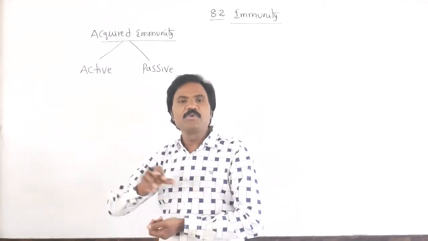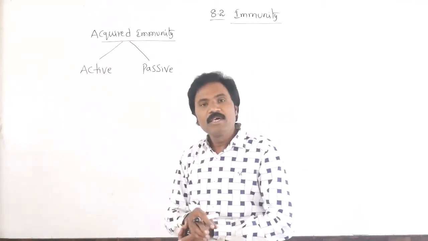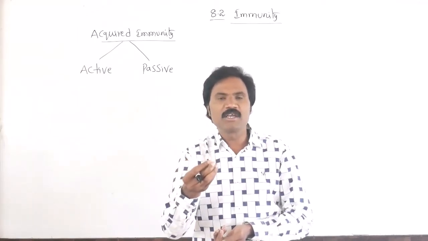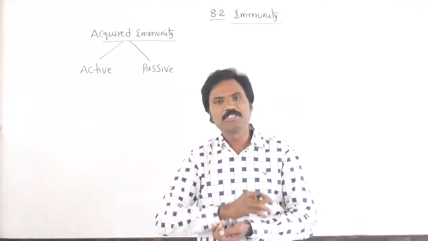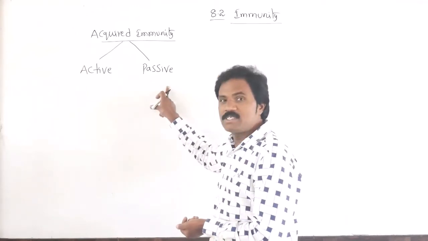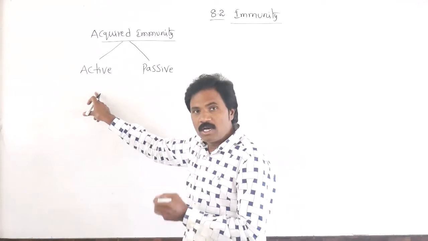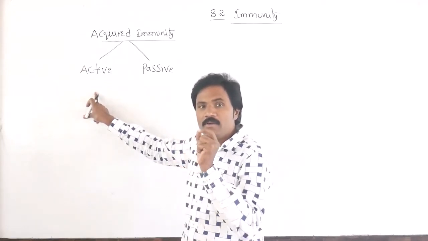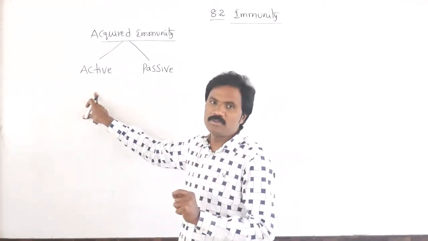Then what is passive immunity? If preformed antibodies are injected into a particular person or patient, whoever it may be, or a normal person, we call that passive immunity. In active immunity, appropriate antibodies are produced with the help of antigens, but it is a late process, not quick.